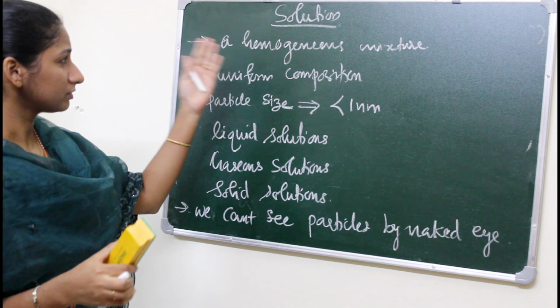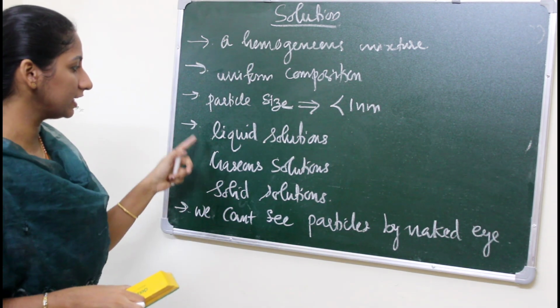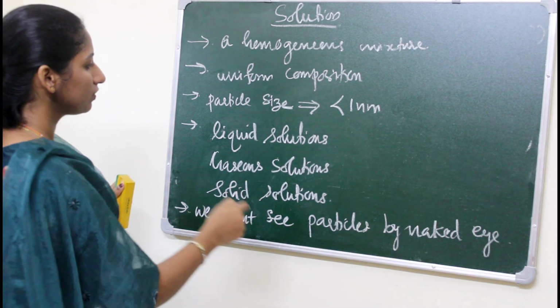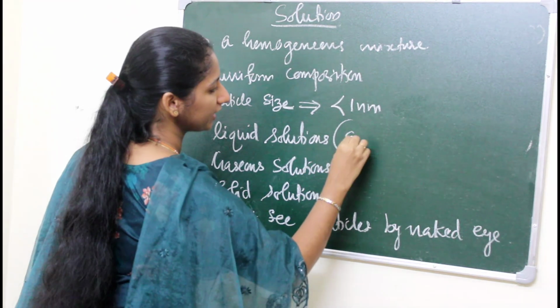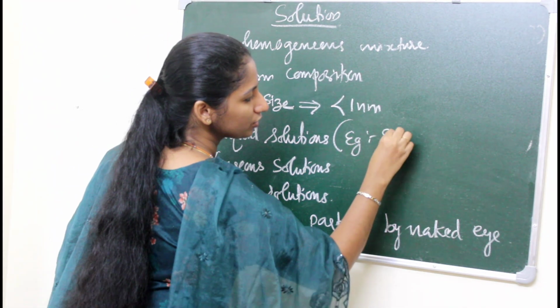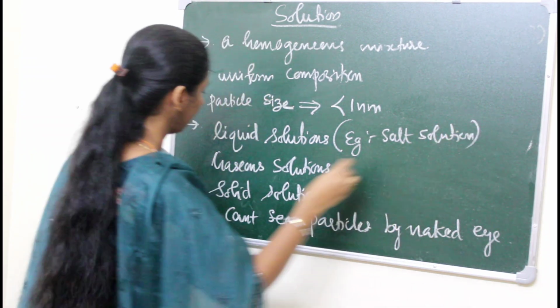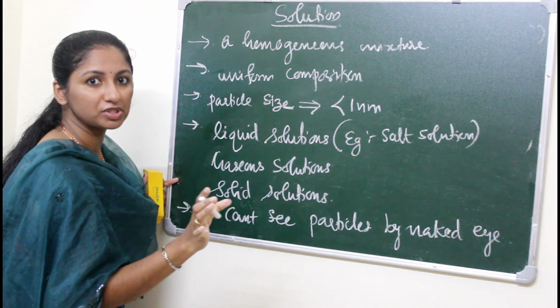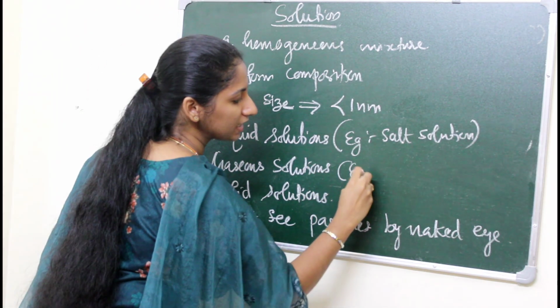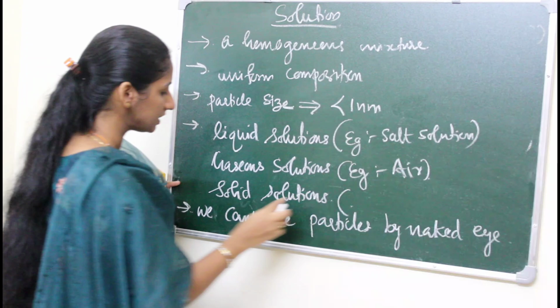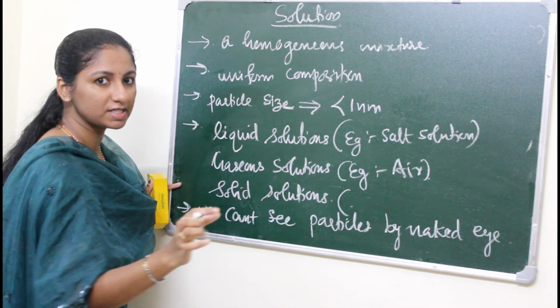Okay. And a solution can be a liquid solution, gaseous solution, or solid solution. In the case of liquid solution, the examples are salt solution, sugar solution, like that. In the case of gaseous solutions, an example is air. Similarly, in the case of solid solution, the examples are alloys.